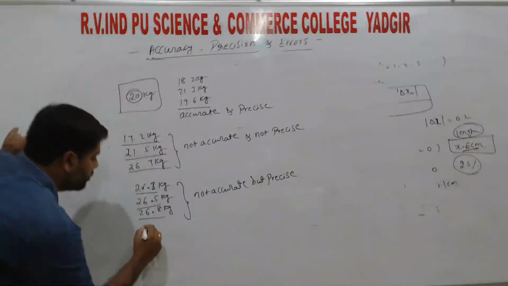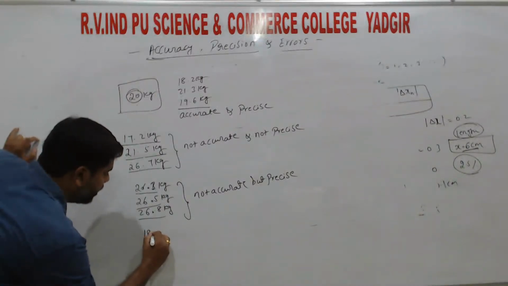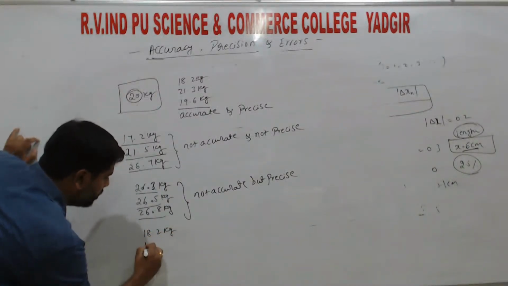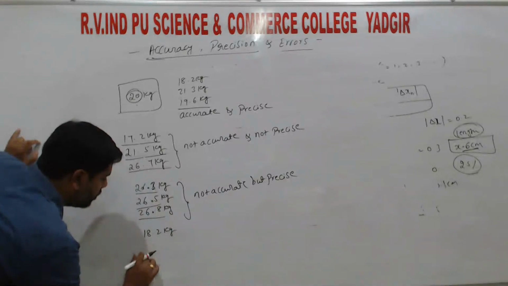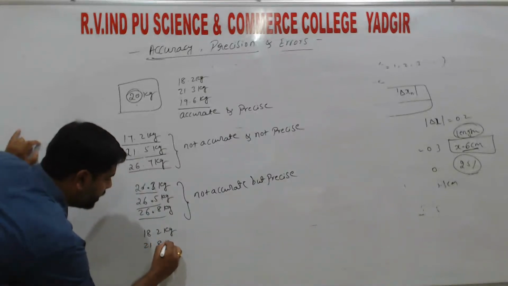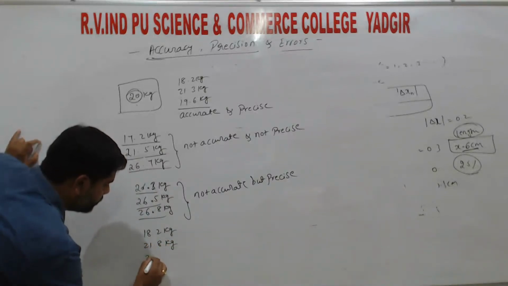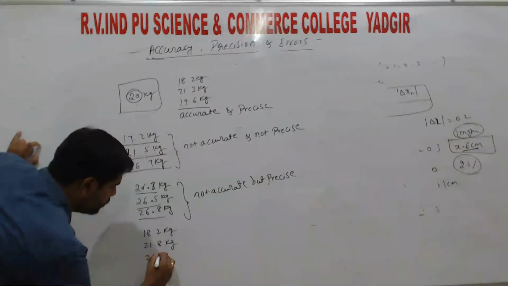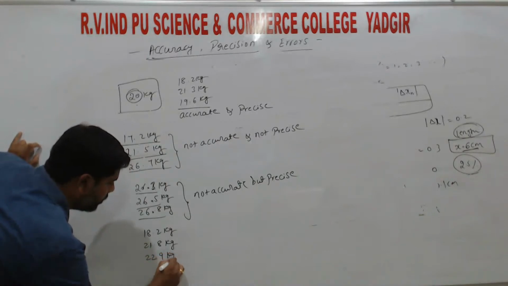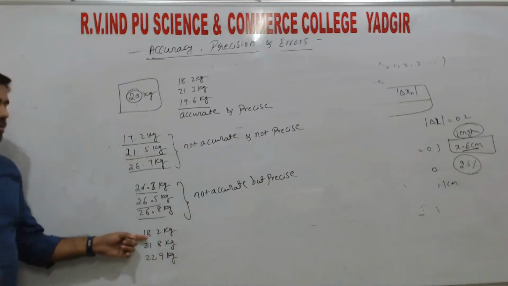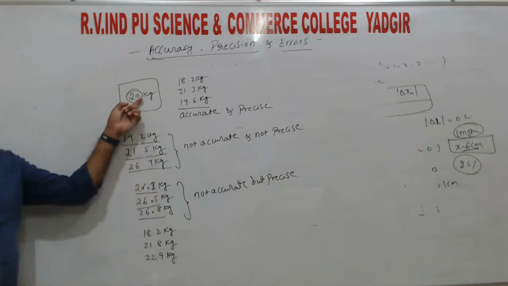Next, for the same, some 18.2 kg, 19.8 kg, and so on. Here these values are nearer to the true value.